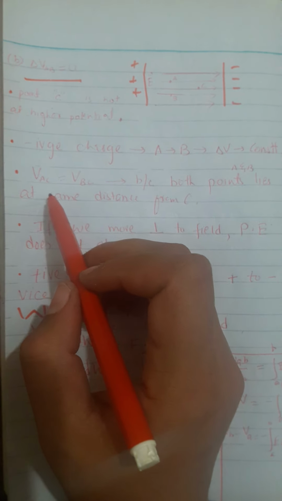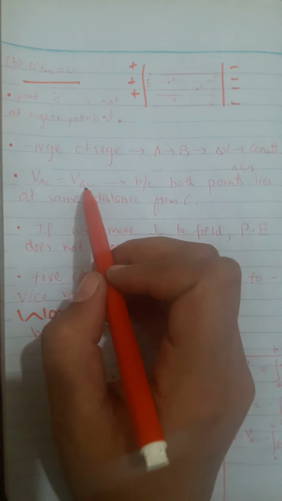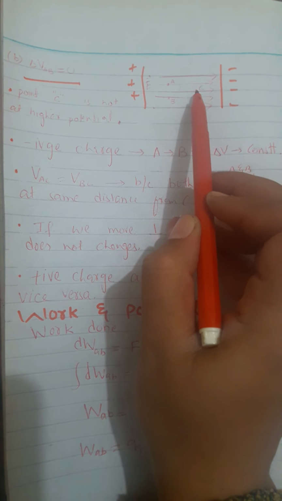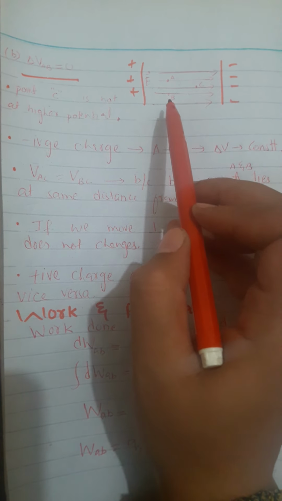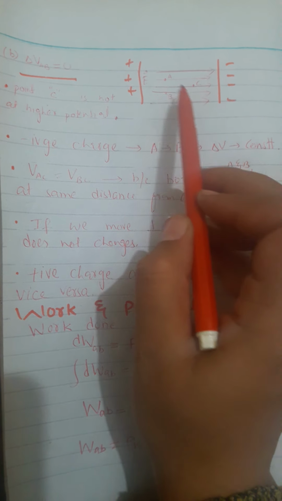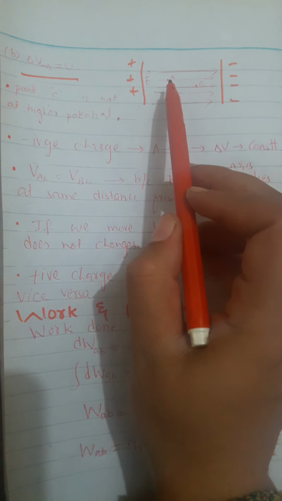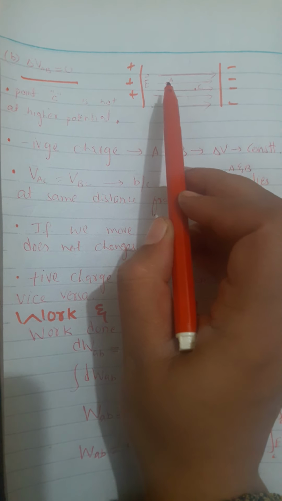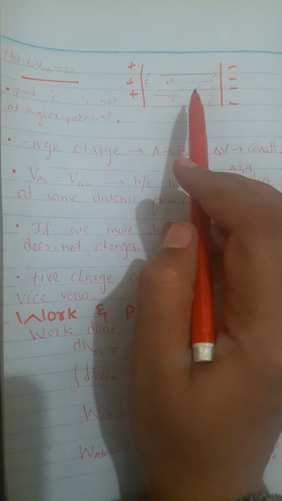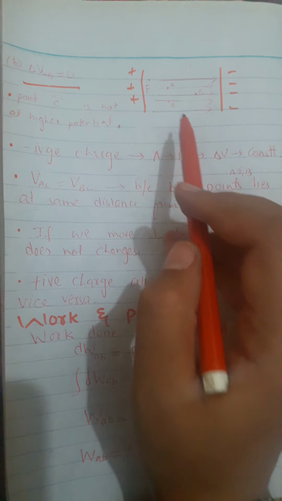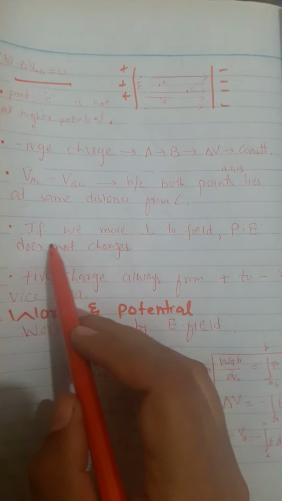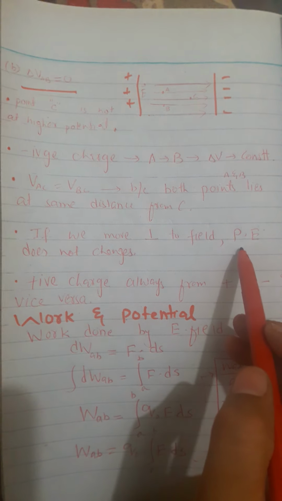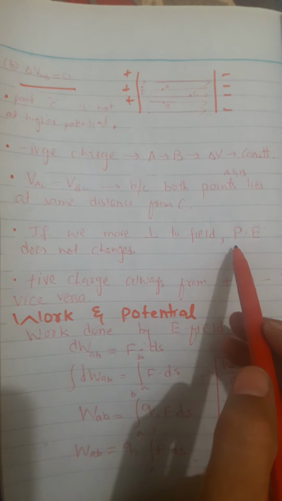The fourth thing is that VAC and VBC are equal, as the distance of point A from C is equal to the distance of point B from C, since they are at equal distance. So in this case, we say that the potential between these two points is equal to the potential between these two points. If we move perpendicular to the field, potential energy does not change, so electric potential also does not change, okay.